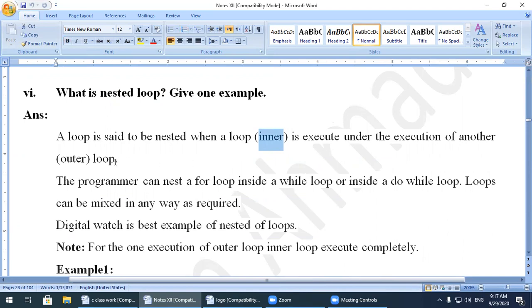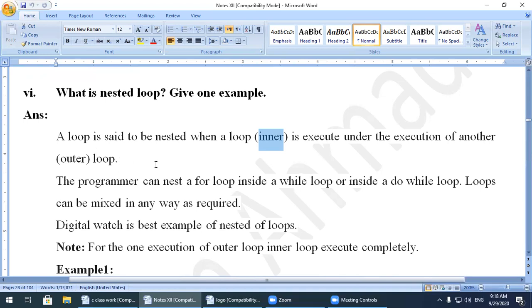So there will be two loops. We can use two loops, three loops, four loops, and so on. One is a compound loop, another is a nested loop. Compound loop means when a loop is not part of the outer loop. But nested loop means when a loop is executed under the execution of another loop. I will tell you how we will use the nested loop in our program.